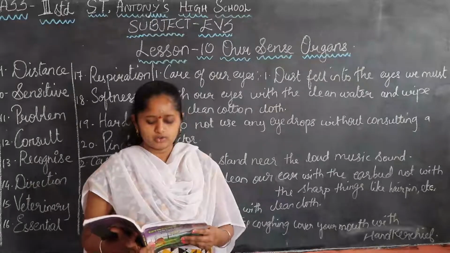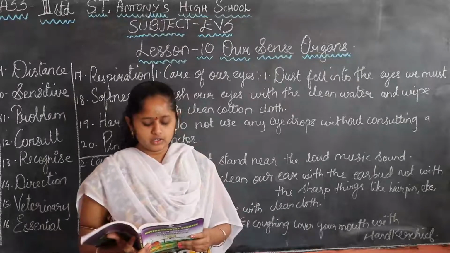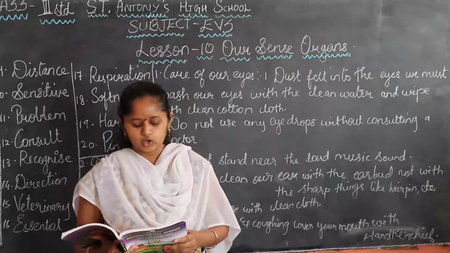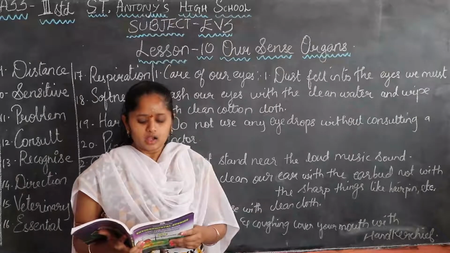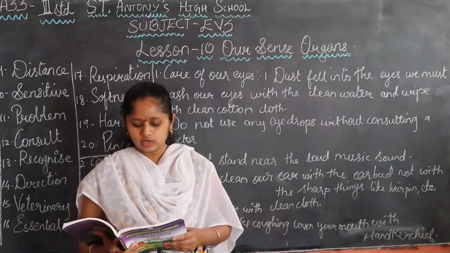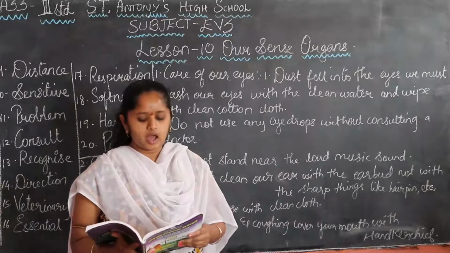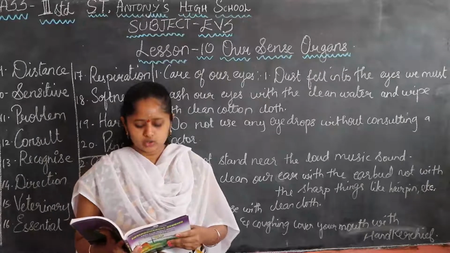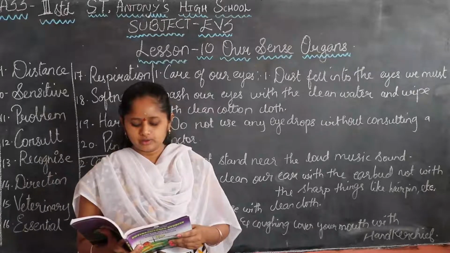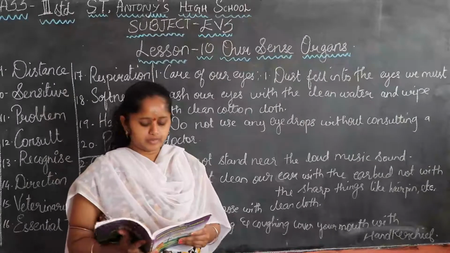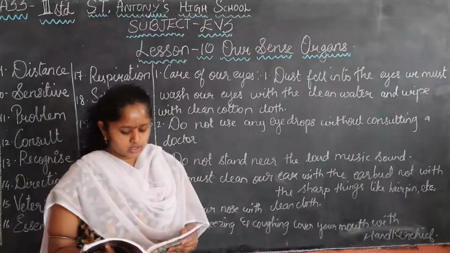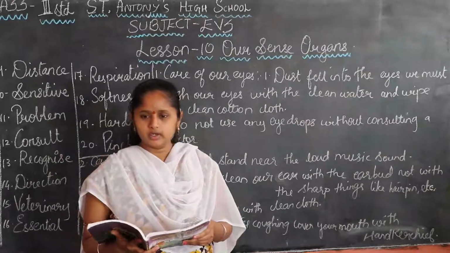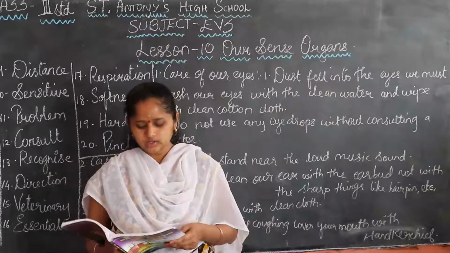Blindfold your friend's eyes and produce different sounds like the ringing of a bell, the cry of a bird, the blowing of a whistle, etc. Ask your friend to recognize the sound. Ask them to identify other sounds also. They should also say the direction from which the sound is coming. The ear gives us the sense of sound. With the help of the ears, we recognize various sounds.